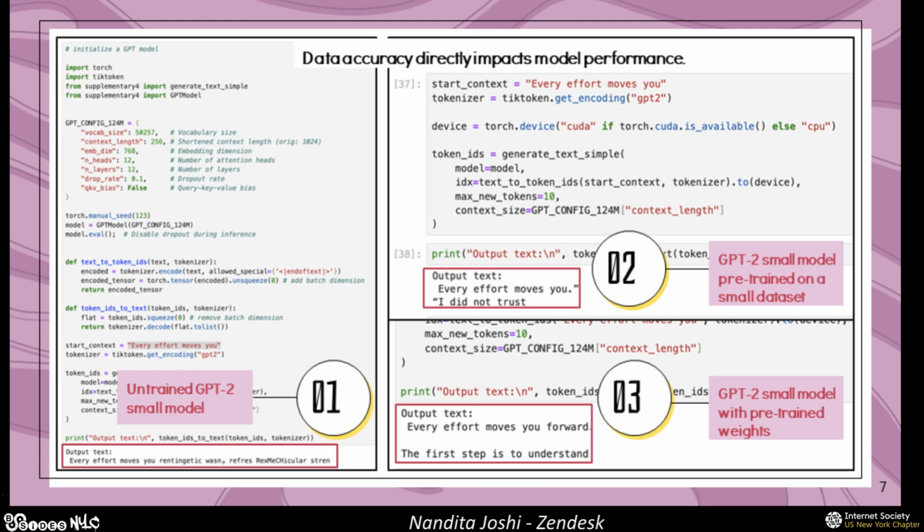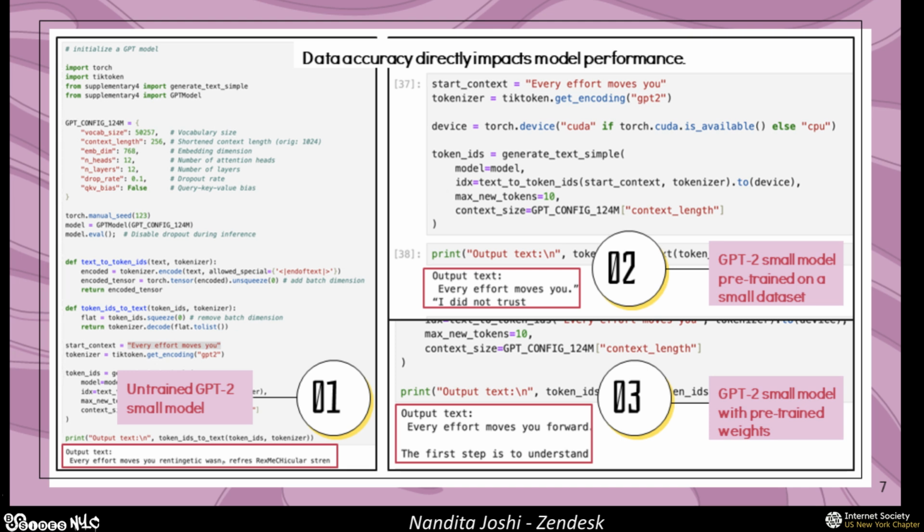But when you look at the GPT-2 small model and run this input on the same pre-trained base that the model came with, the response you get is quite fantastic. It makes sense. What I want to highlight is that the quality and breadth of your training data directly impacts how your model is going to perform, and it's also going to impact the coherence and reliability of your model.